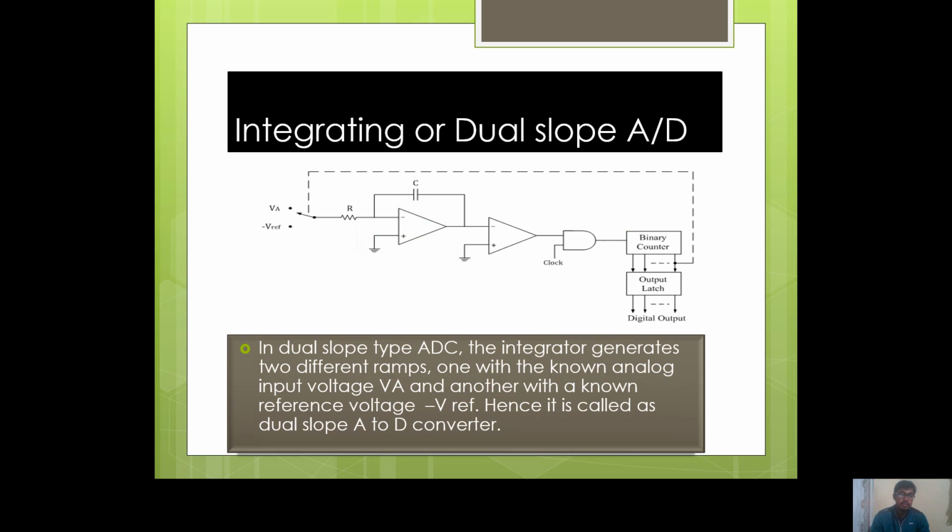Number 2, integrating or dual slope. In dual slope type ADC, the integrator generates two different ramps, one with the unknown analog input voltage VA and another with a known reference voltage V reference. Hence, it is called a dual slope A to D converter.